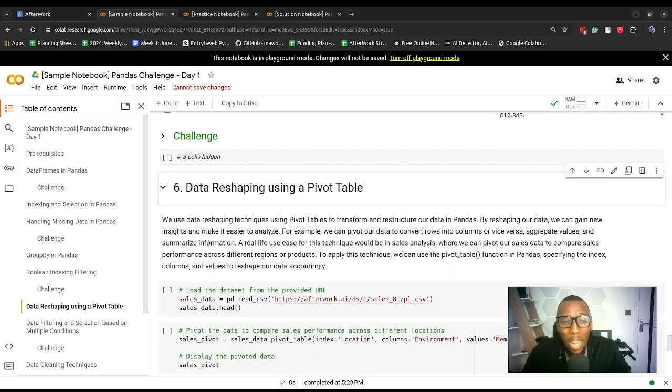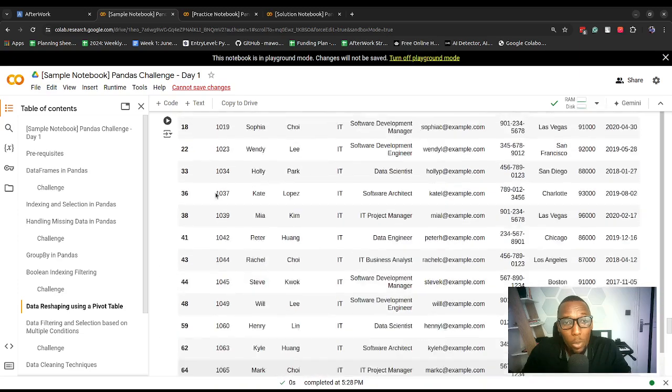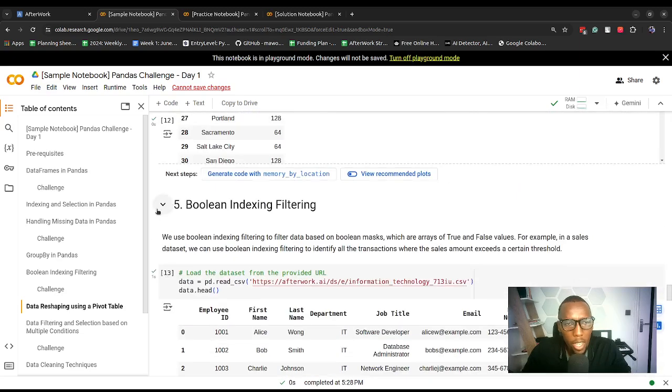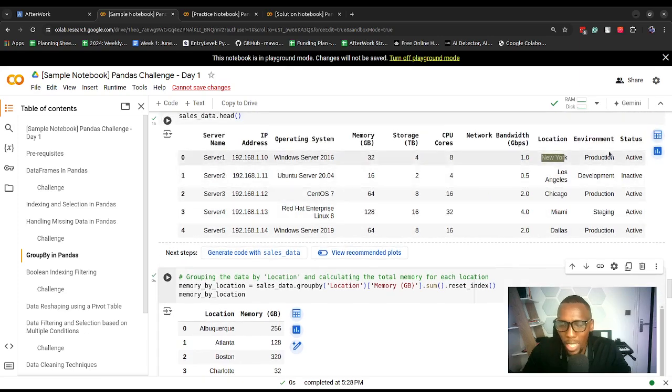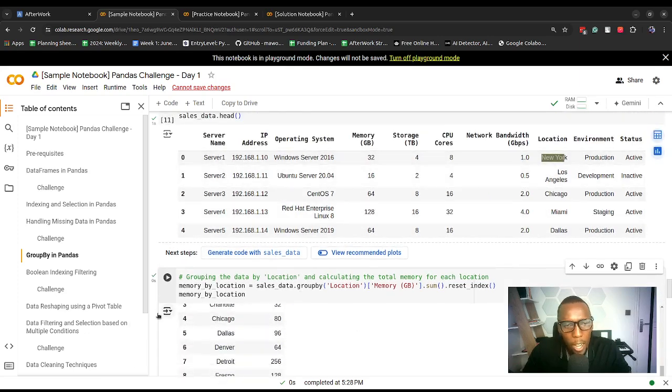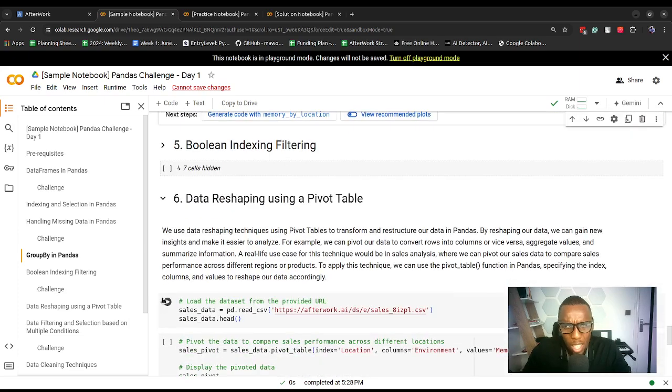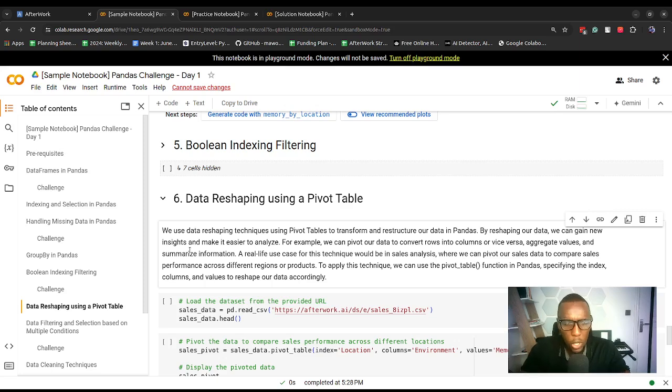Moving on, we might want to reshape our data using a pivot table. Assuming here, let me go to section 4, we created a summary table that has location and memory GB. But what if we also wanted environment, etc.? We could actually do multiple group bys, but using this concept that we're going to learn now, we can restructure our data to gain an idea of records across maybe another category.